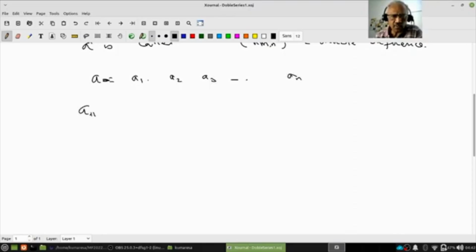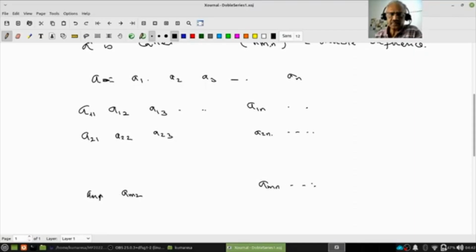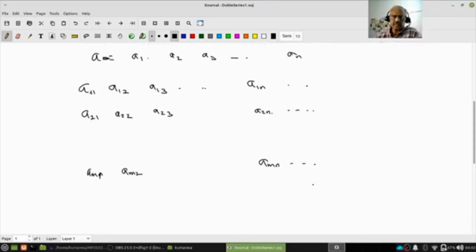We will write it as a11, a12, a13, ..., a1n and so on. Next, the second row is a21, a22, a23, ..., a2n, and so on. And the mth row will be am1, am2, ..., amn, and so on. All right, so this is the mth row.